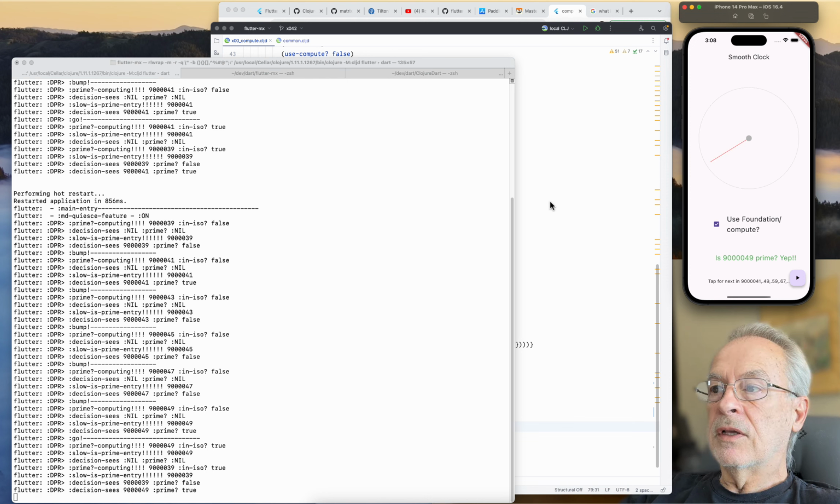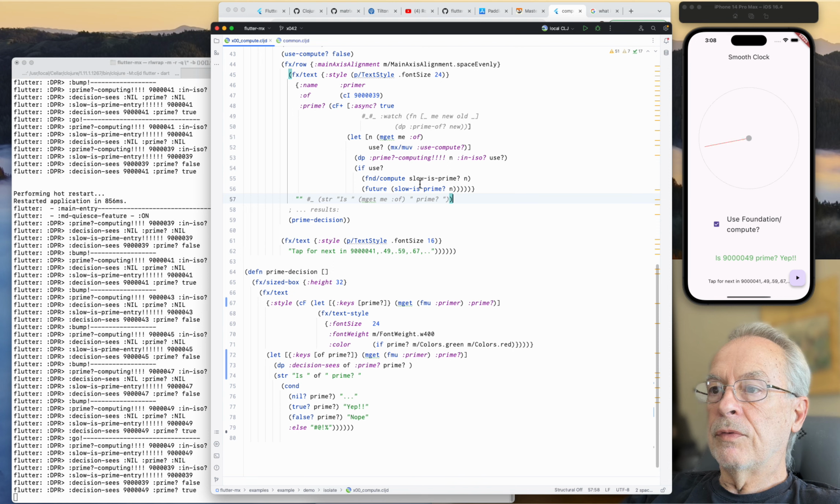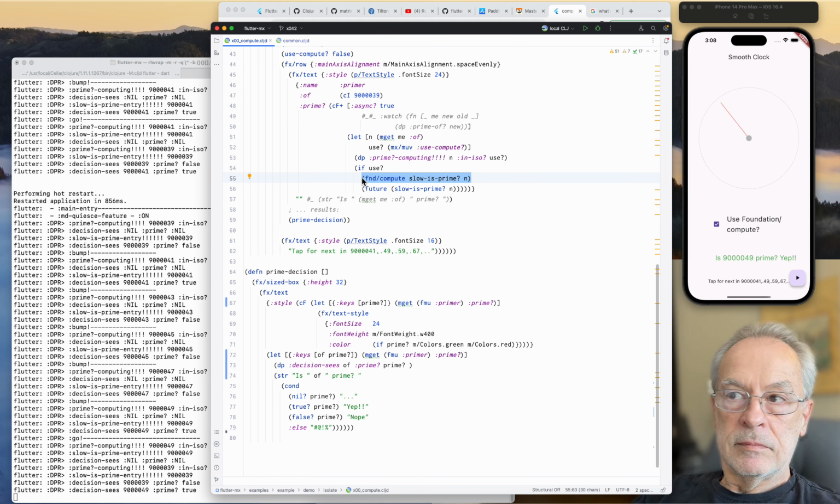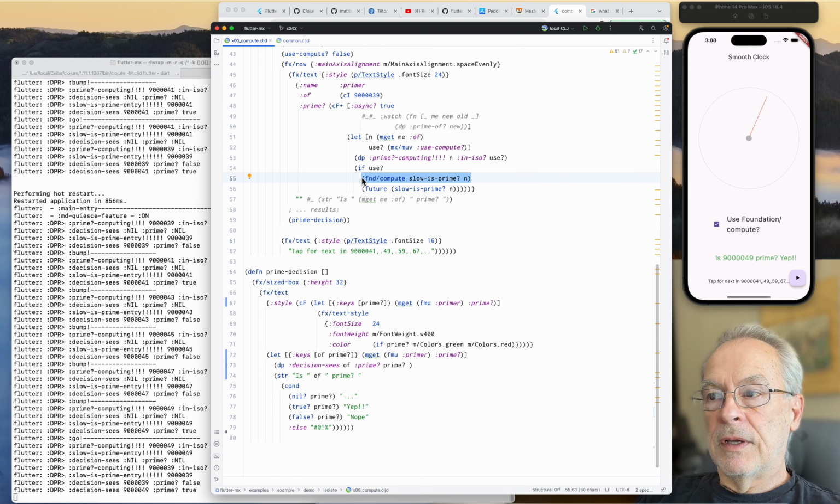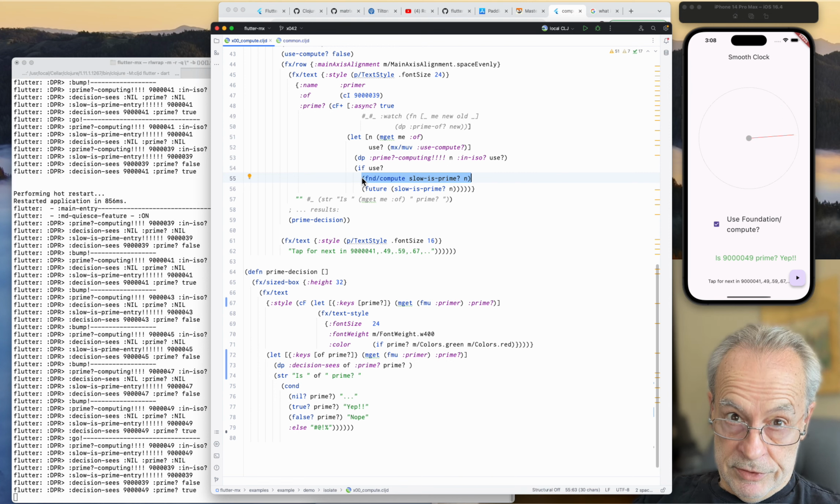That's the show. The point was to talk about Foundation compute, and there's nothing to talk about because it's so simple. You give it the function and the input parameter, it calls that function with that parameter and returns the result asynchronously.